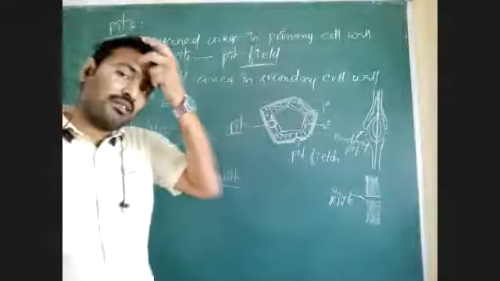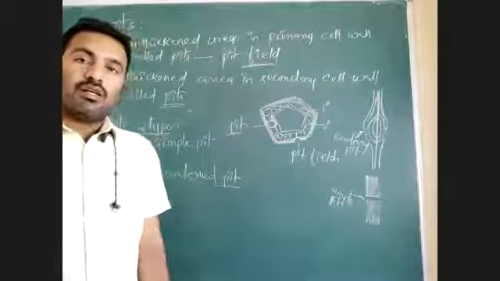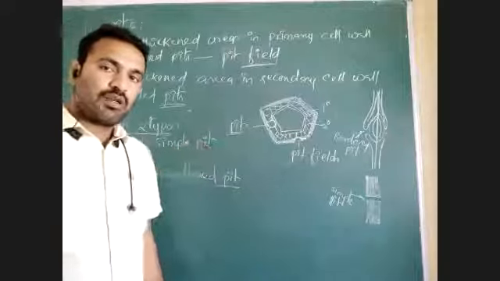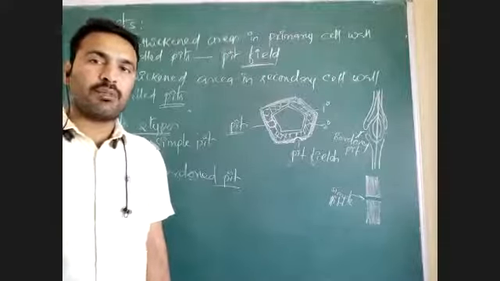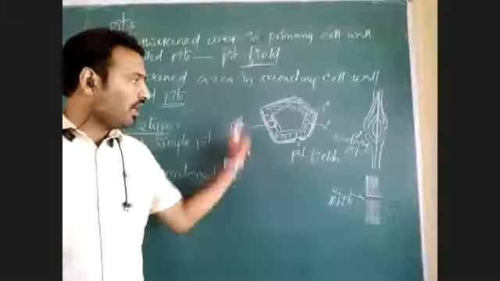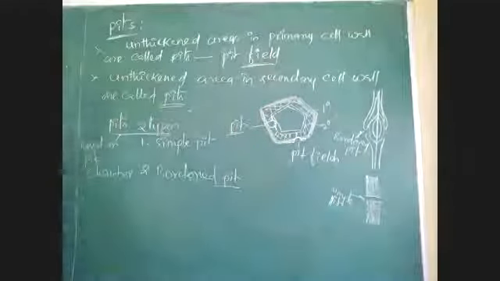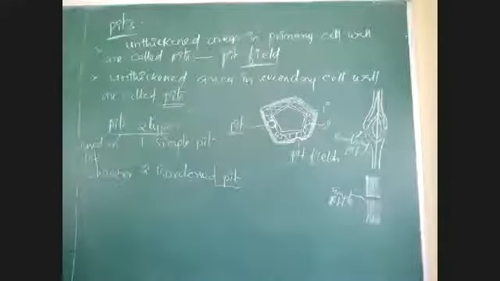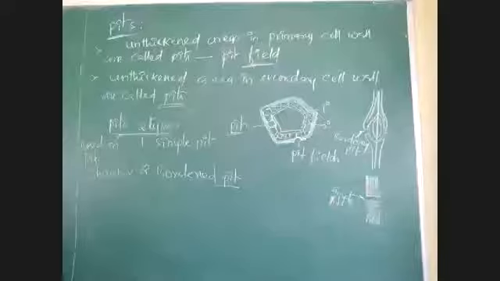Normally when the secondary cell wall is lignified, its transport of water is less, as I told you. It is impermeable; permeability decreases when lignified. At that time, through the pits there is transport of water or other substances. Can pits be seen in the tertiary wall? No.